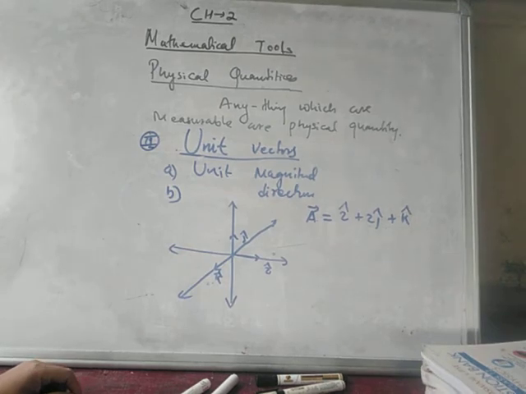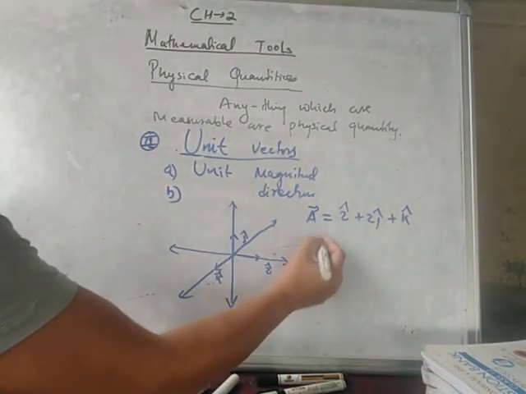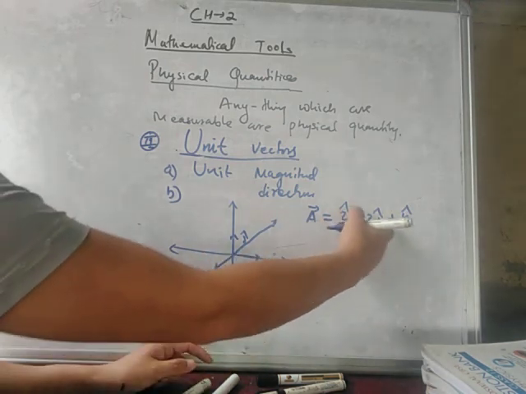To find the unit vector of this, these are the direction ratios.